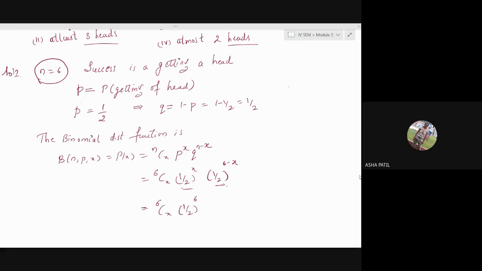Because the bases are same, both the probabilities are same, we got the term 1 by 2, base same there. So we can add the powers. X plus 6 minus X, it will just give you 6. Okay. Now we can go for the different questions that they asked. What's the first question?